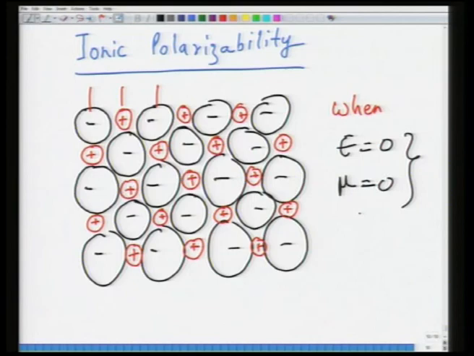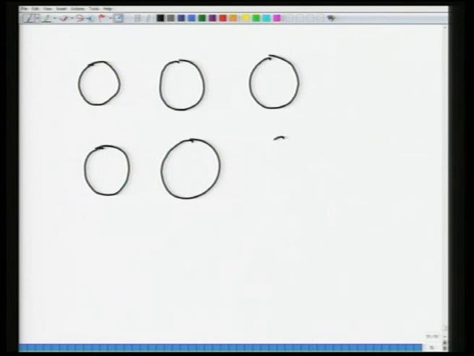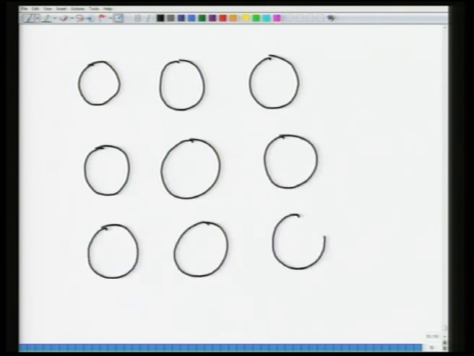So, when you apply an electric field, let us say the picture gets modified a little bit. What I will do is keep the anions fixed and move the cations. I will just make this a little bigger in order to be a little more clear. So, these are anions.